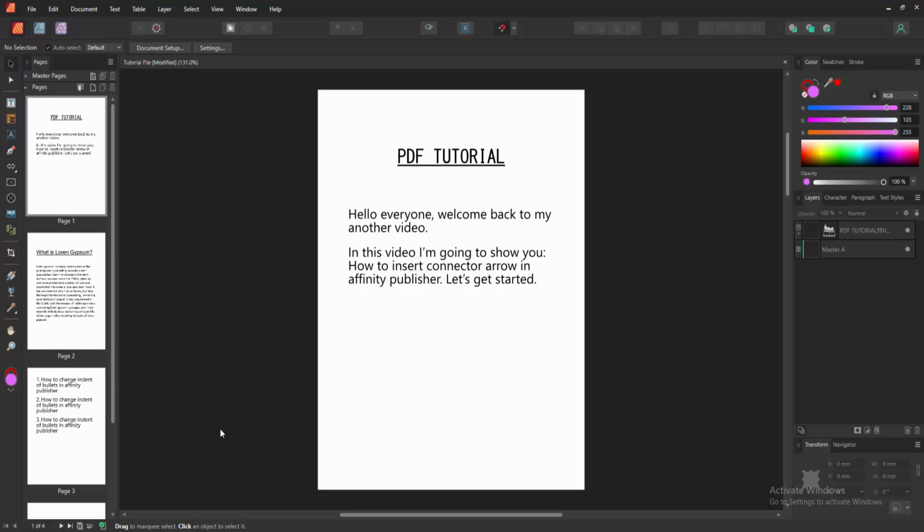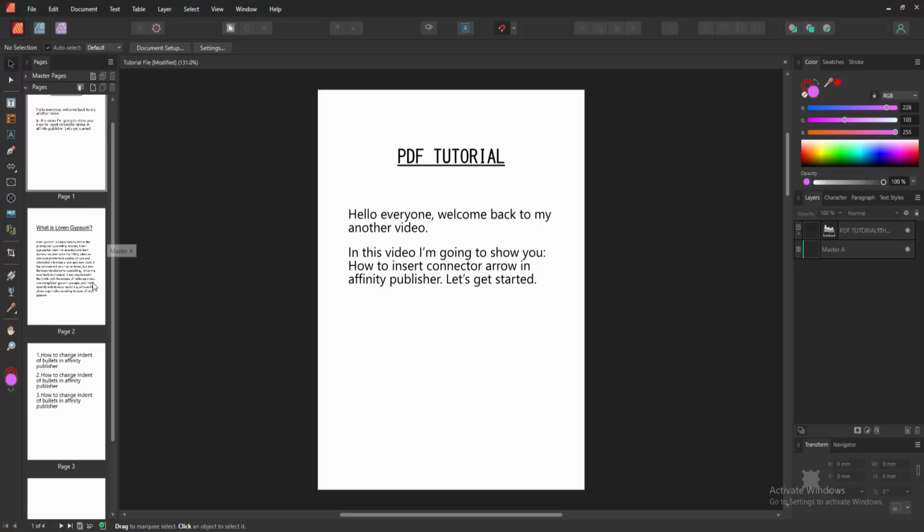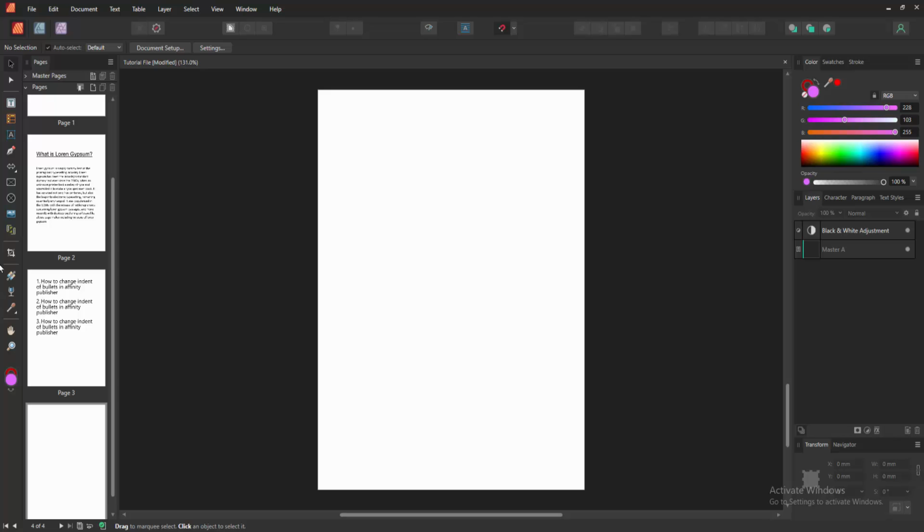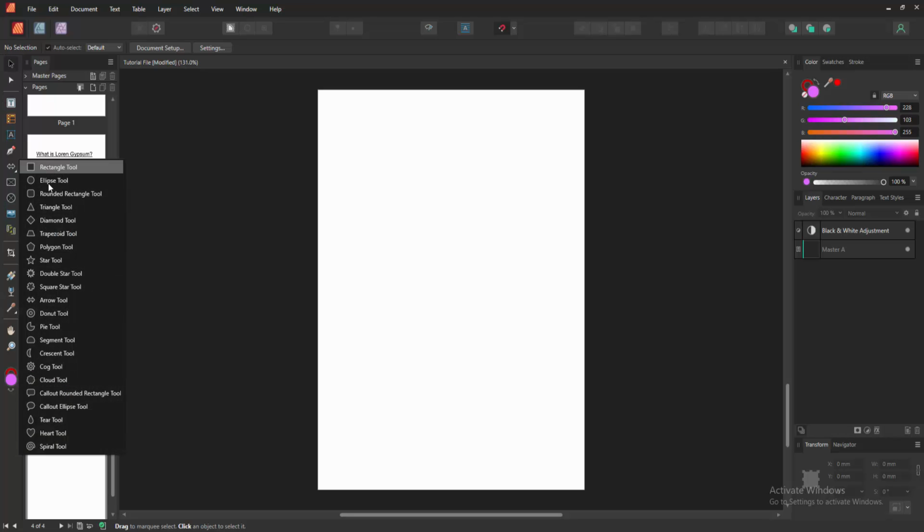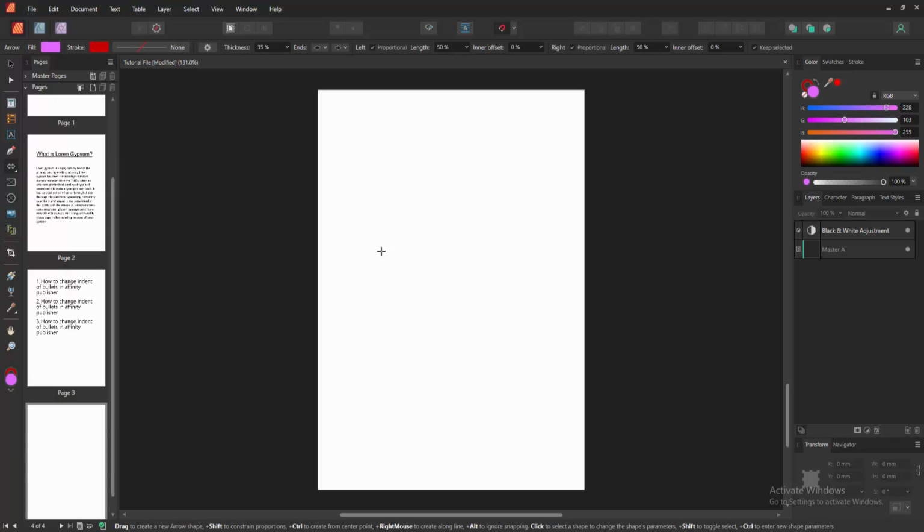In this video, I am going to show you how to insert a connector arrow in Affinity Publisher. Let's get started. Firstly, go to a blank page. Then go to the tools section and we can see here many tools. Now I select the shapes drop-down menu and we can see here many shapes. Now we want to insert a connector arrow, so select this arrow tool and draw the arrow on this page.